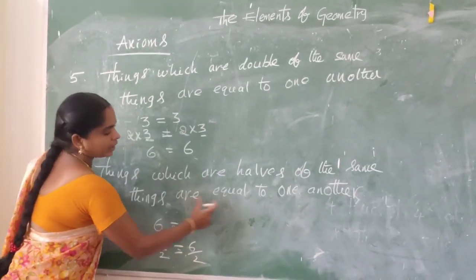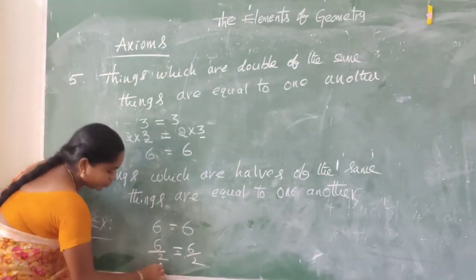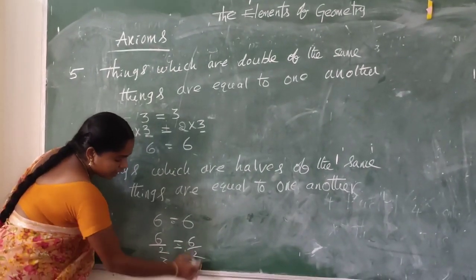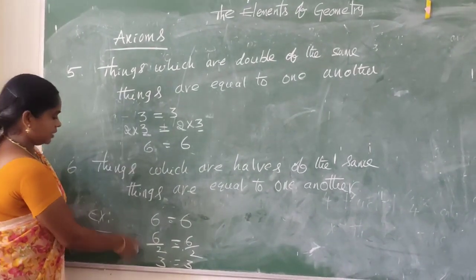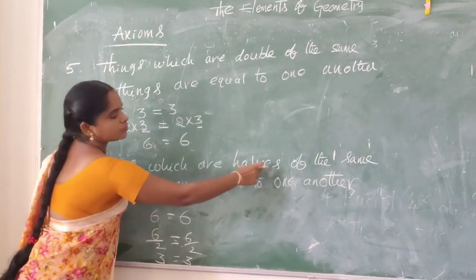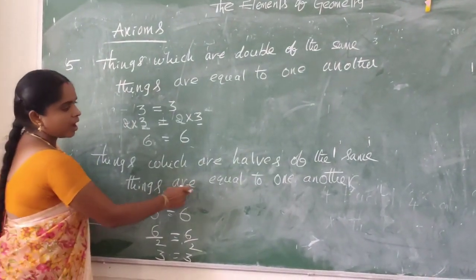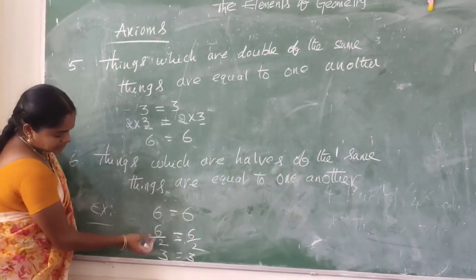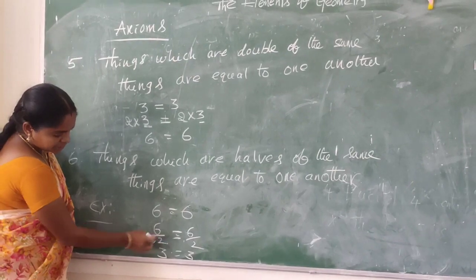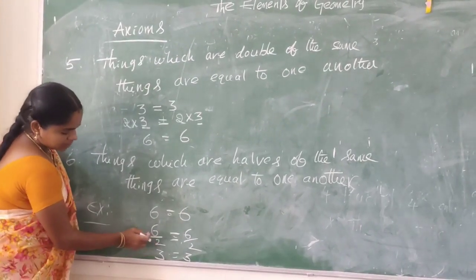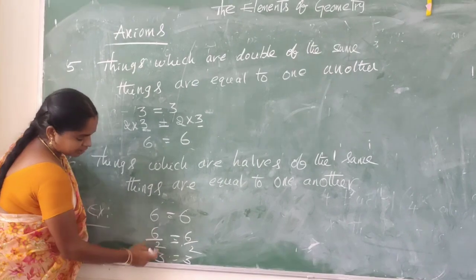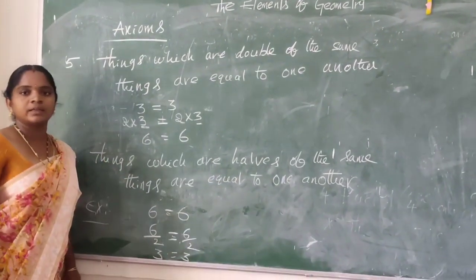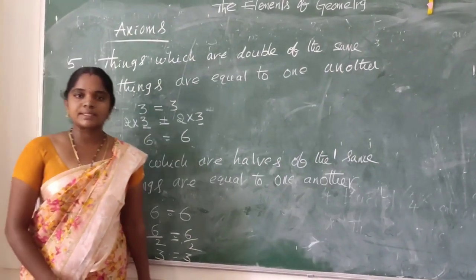So they are equal to one another. 6 by 2 value is 3, 6 by 2 value is 3. So these are also equal. Things which are halves of the same things are equal to one another. Two equal things, again division by 2 on both sides. 6 by 2 equal to 6 by 2. 6 by 2 value is 3. These are also equal to one another. This is the sixth axiom.